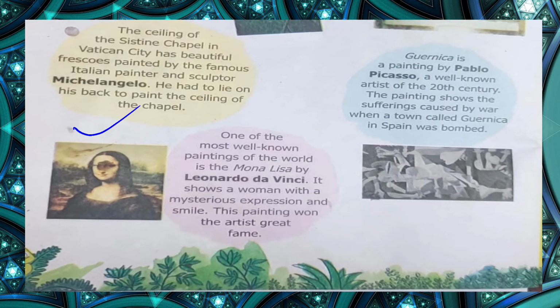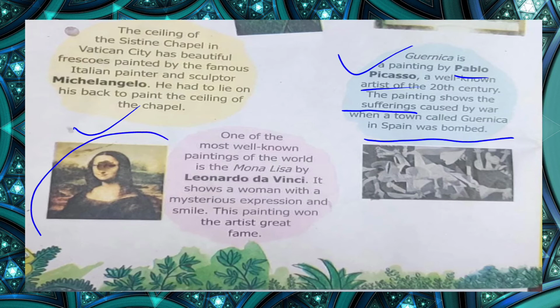And yes, the next one, Guernica, is a painting done by Pablo Picasso. Pablo Picasso is a well-known artist of the 20th century. The painting shows the sufferings caused by war. Whenever war has taken place, humans have suffered because of those wars, and we discussed which sufferings humans faced whenever any war happened, when a town called Guernica in Spain was bombed.